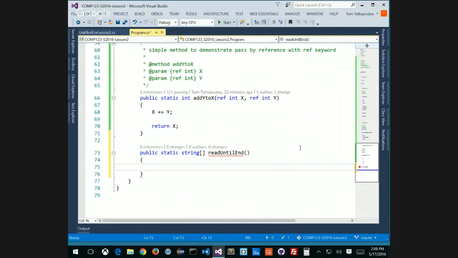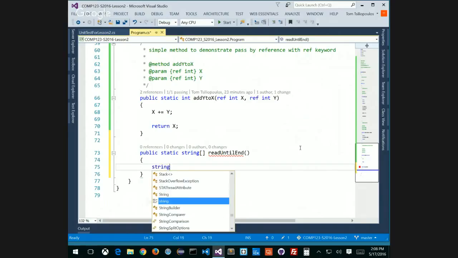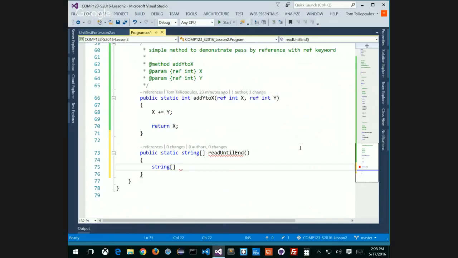So I need to create a string array first. I'm going to create a local string array, and we're going to call these things inputs. Can I use the name inputs? Is that a reserved word? No, I can use it. So here's inputs, a string array of inputs.